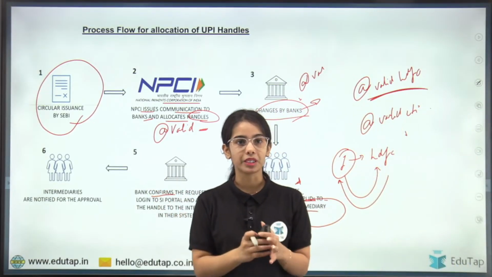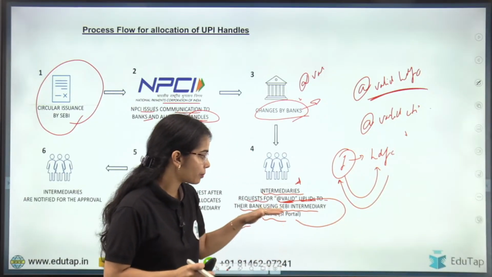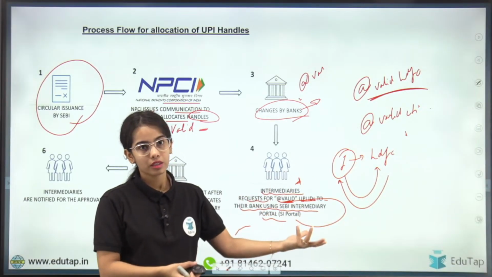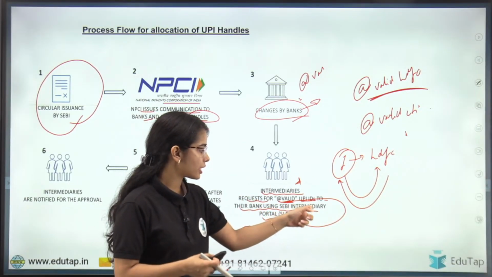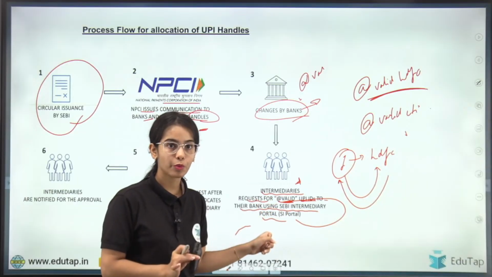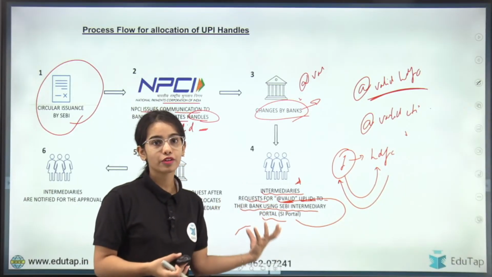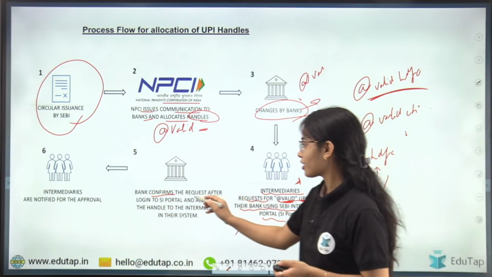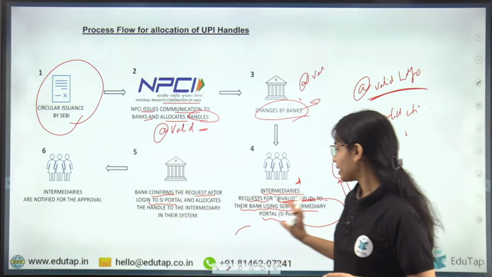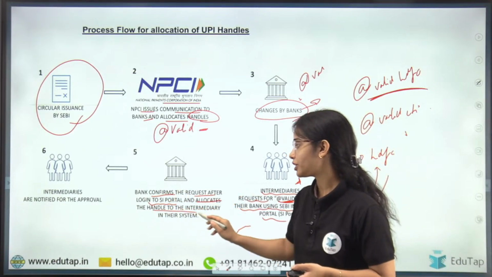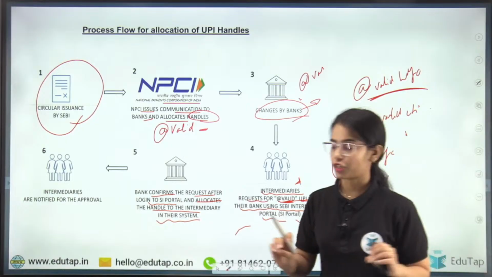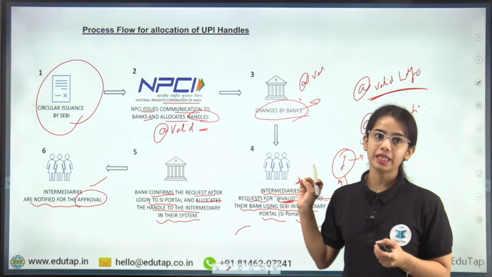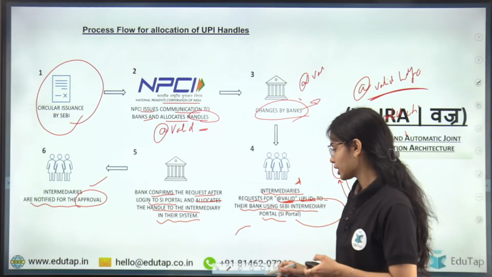Now everything will happen through this SEBI intermediary portal, because only registered SEBI intermediaries can access it. So there is less chance of a fraudster entering these kinds of portals. The bank will confirm the request after login to the SEBI intermediary portal and allocate the handle to the intermediary in their system after verification. Now intermediaries are notified for the approval that they have got the new UPI address. I hope this is very much clear.